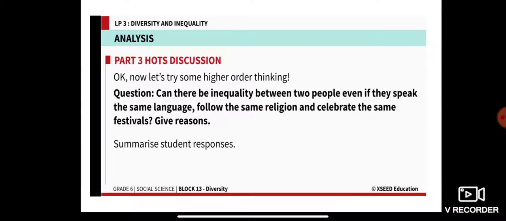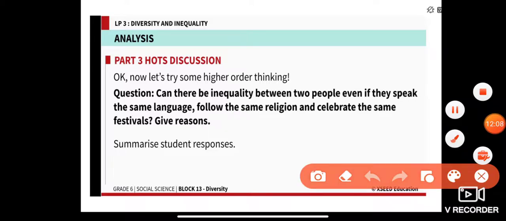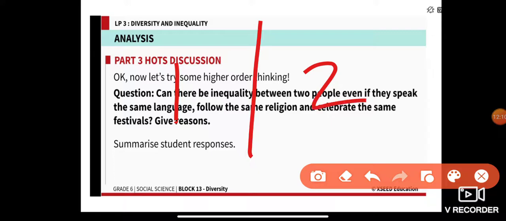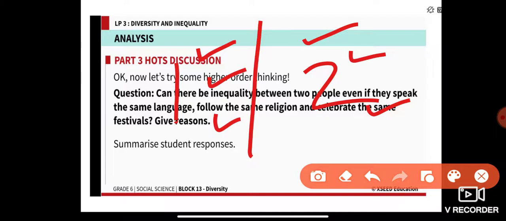Now, last question for today. Can there be inequality between two people even if they speak the same language, follow the same religion and celebrate the same festival? Give reason. Can there be inequality between two persons even if both speak Hindi, both are Hindu, and both celebrate Diwali? Can there be any differences between them even if they follow the same religion, speak the same language, and celebrate the same festival?